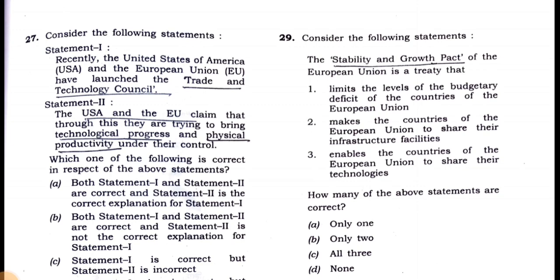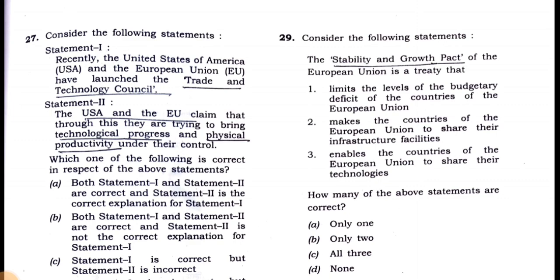That is, if there is a deficit in the budget, it limits that there should not be a deficit in the budget below this level in the countries of the European Union, so that the countries always have a good economy. So that is what the Stability and Growth Pact is.